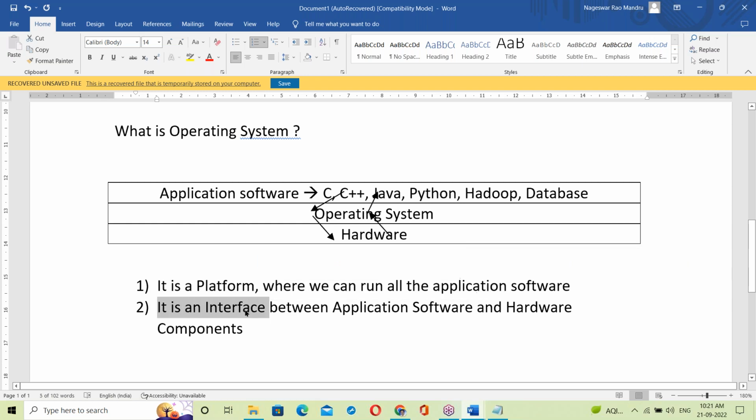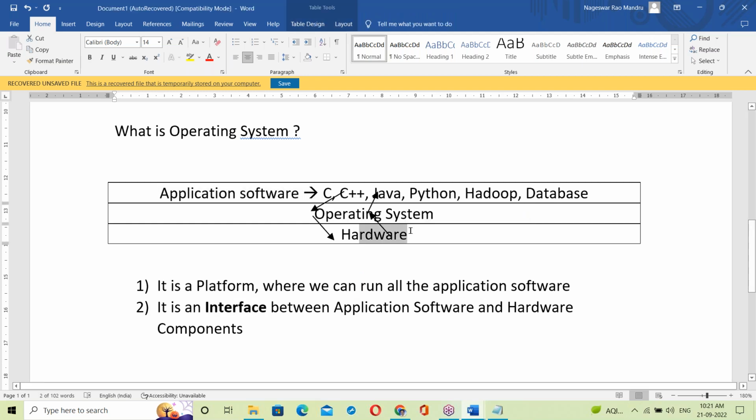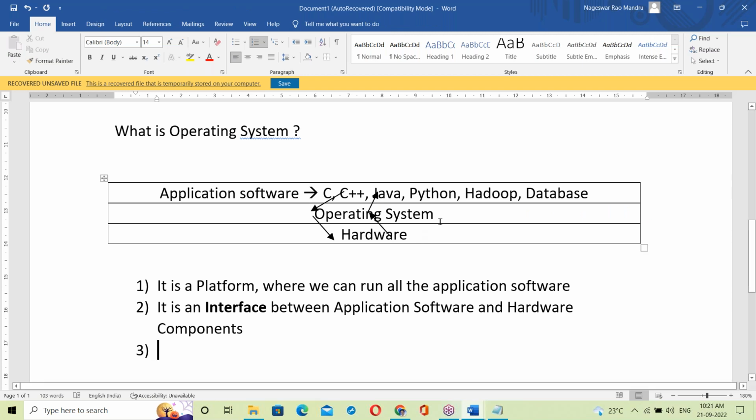Next, it's an interface between the application software layer and the hardware components.